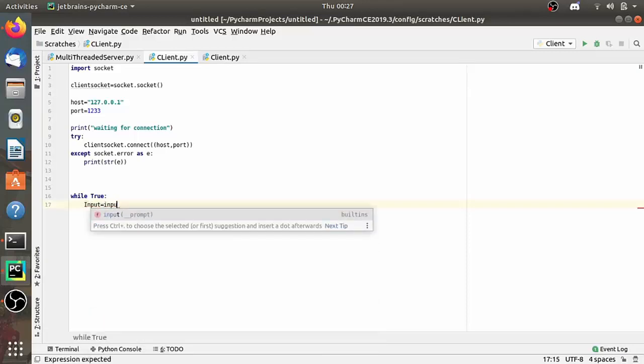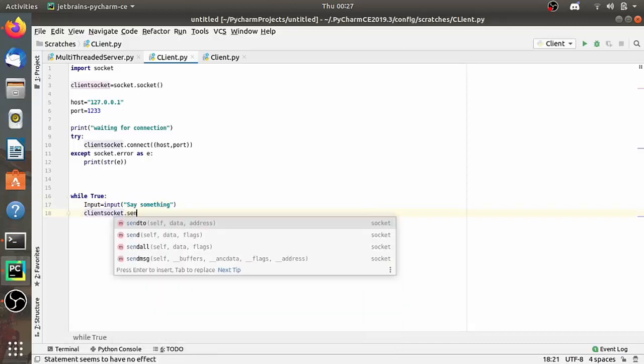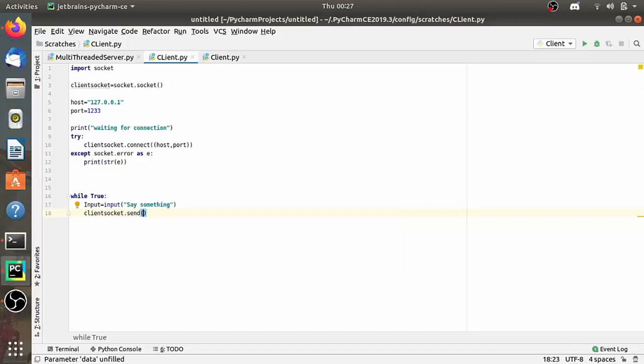So let's put all these things into this infinite loop. Let's say input is equal to input, let's say something. I am taking an input from the user and let's send this. So client socket dot send, and here we have to encode it, str dot encode, passing the input.